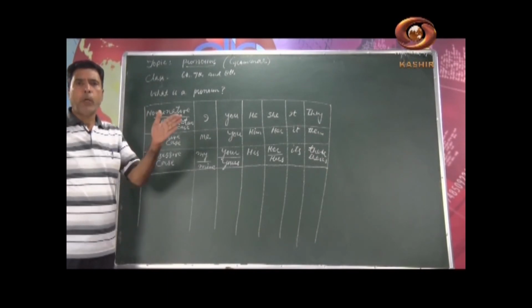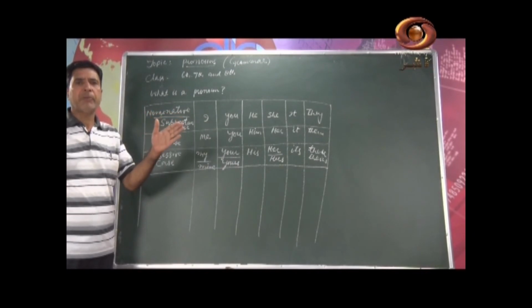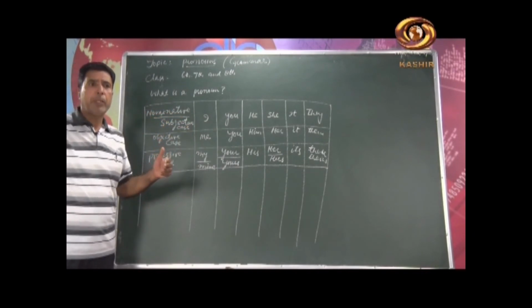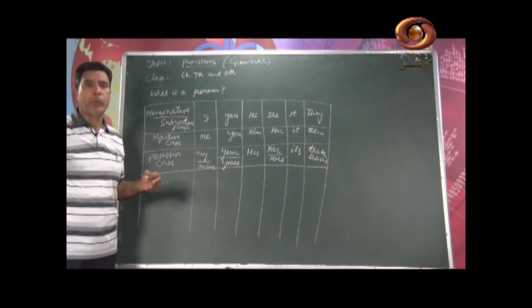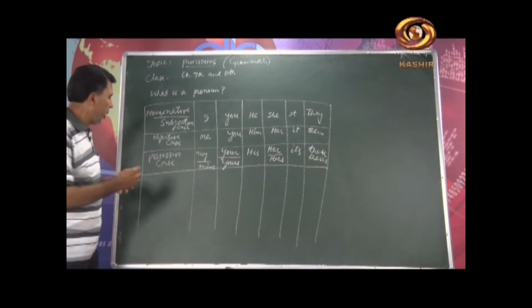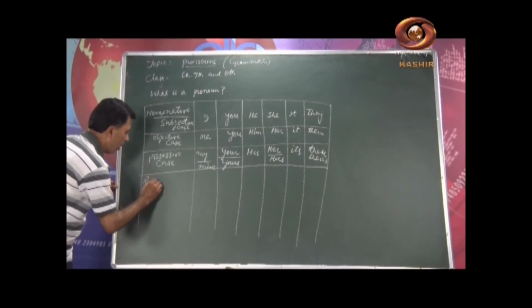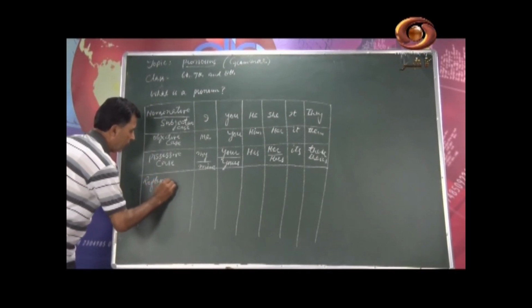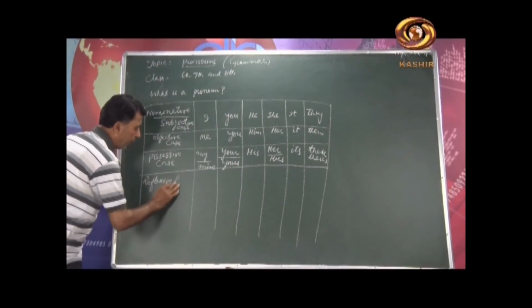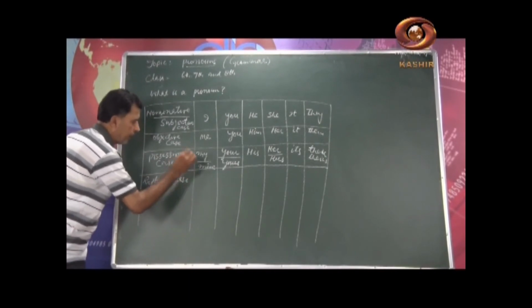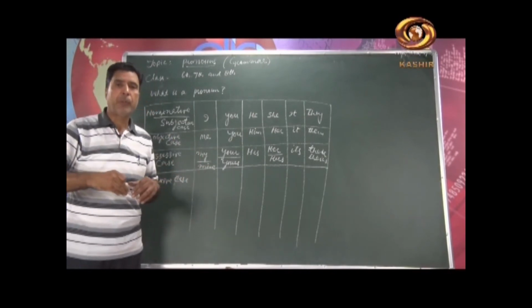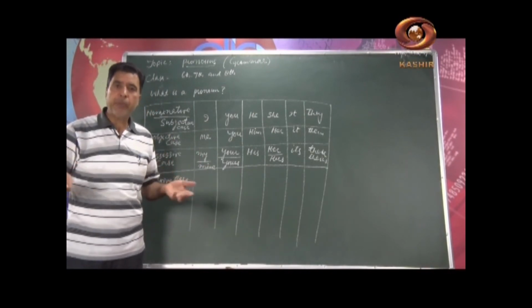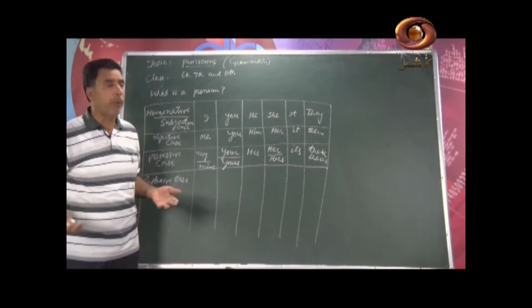dash. It is an open exercise, I have done this work dash. Then you will be asked to use a pronoun, but a reflexive pronoun. What is this reflexive pronoun? Reflexive case, I can write here, where we use self or selves. We write self with singular and selves with plural.